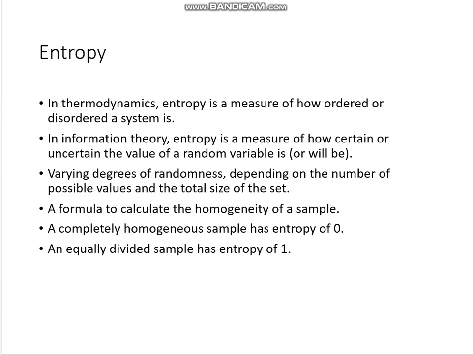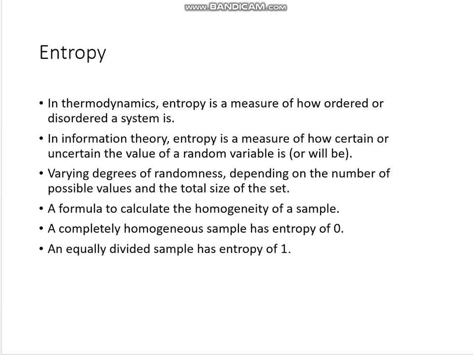In information theory, entropy is a measure of how certain or uncertain the value of a random variable is or will be. So entropy tells nothing but the uncertainty, the orderness, and varying degrees of randomness depending on the number of possible values and the total size of the set.